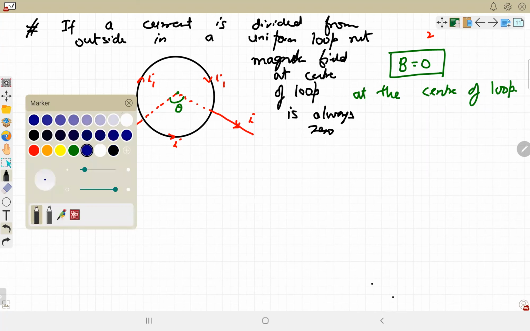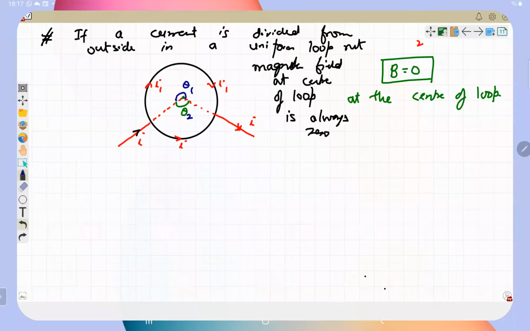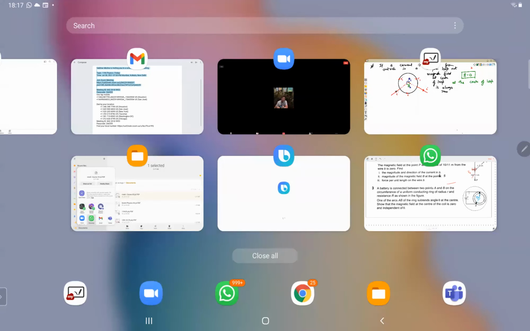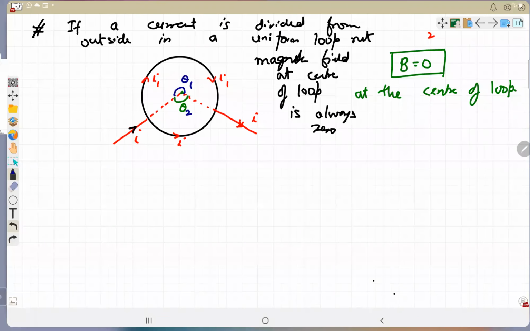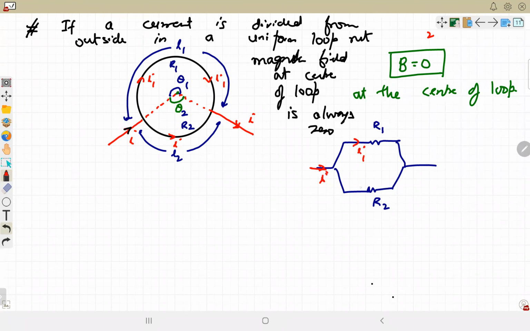How? So let's consider ये ऊपर वाला angle है θ1, नीचे वाला है θ2. θ1 plus θ2 is 2 pi. ऊपर वाले की लेंथ ले लेते हैं L1, नीचे वाले की लेंथ ले लेते हैं L2. The resistances are R1 and R2. So current is coming from outside and it is getting divided into two parallel branches. ऊपर वाले part का resistance है R1, नीचे वाले part का resistance है R2, and current I is entering in. I1, I2, and I.